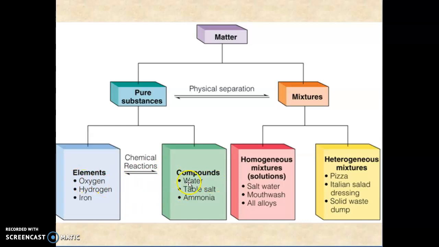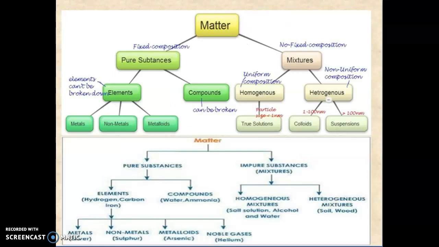Examples of compounds are water, table salt and ammonia. Mixtures are divided into homogeneous mixtures, that is solutions such as salt water, mouthwash and alloys, and heterogeneous mixtures such as pizza, Italian salad dressing and a solid waste dump. So these are the three different classifications of matter.